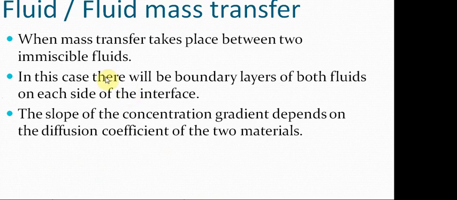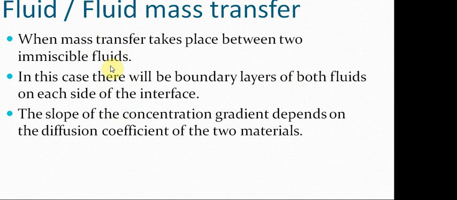Another one is fluid-fluid mass transfer. Remember that fluid-fluid mass transfer occurs when the mass transfer takes place between two immiscible fluids. Examples of two immiscible fluids are water and oil, which are not blendable, which are not mixable. In this case, there will be boundary layers of both fluids on each side of the interface. One is water, another one is oil.